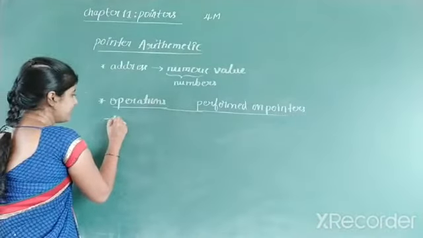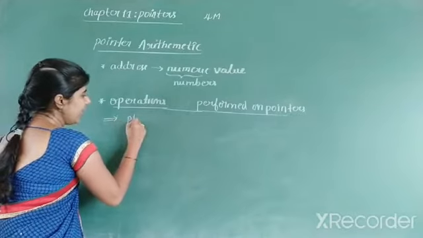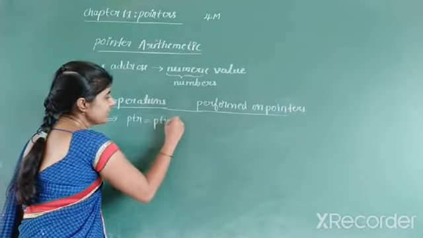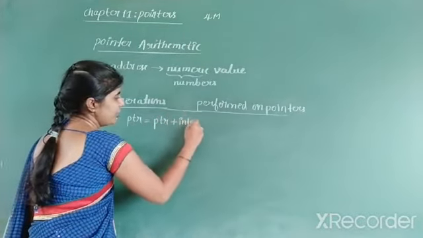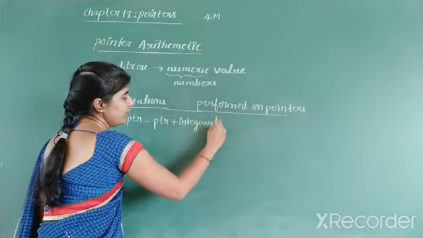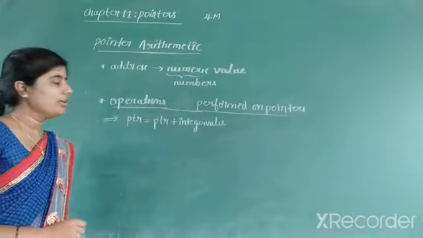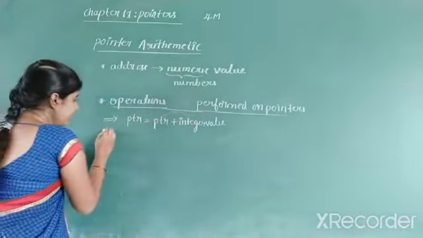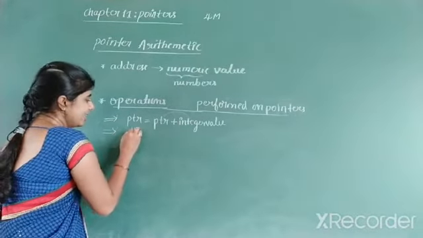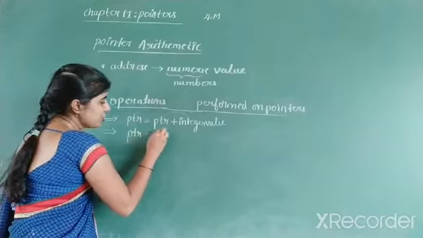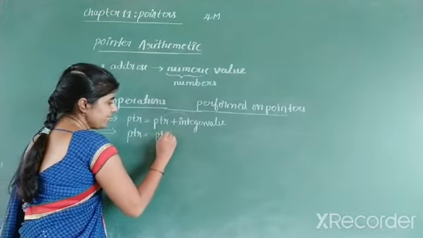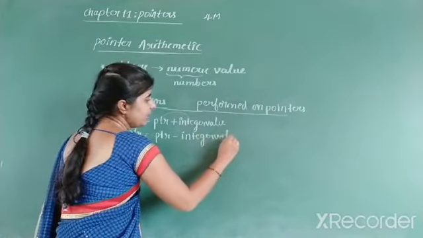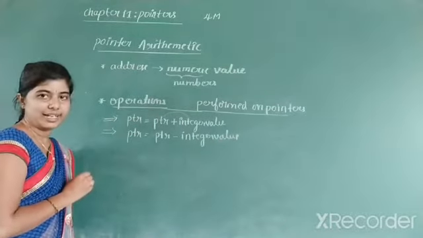So the first example is, if you consider PTR is a pointer, I can add an integer value to a pointer, means PTR plus integer value. Integer means any positive or negative number or 0. Means it is possible to add a pointer with an integer value. Similar to that, the second example is, it is possible to subtract an integer value from the pointer, means pointer minus integer value. This is the second example.